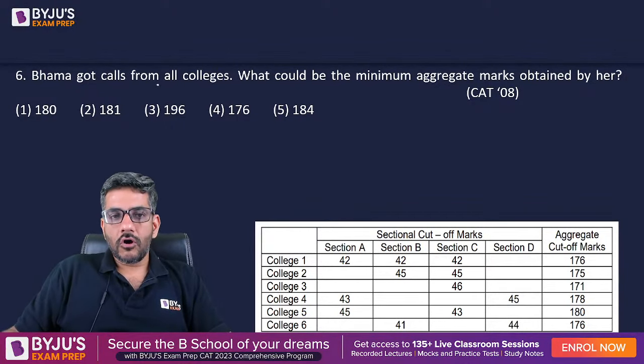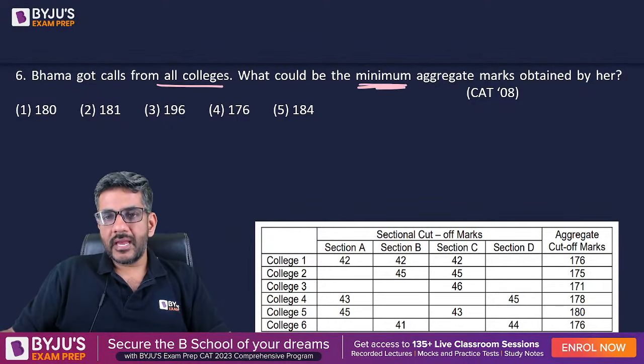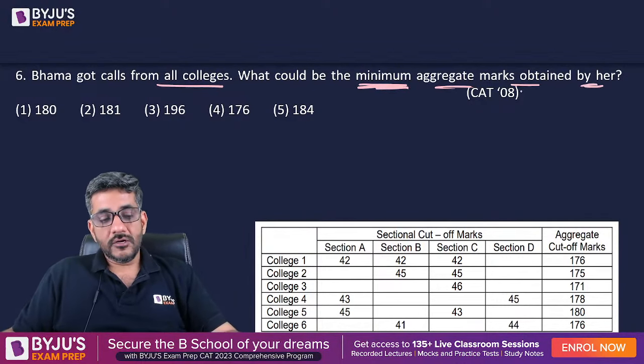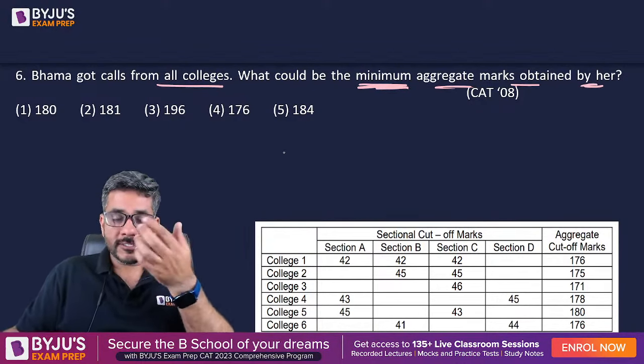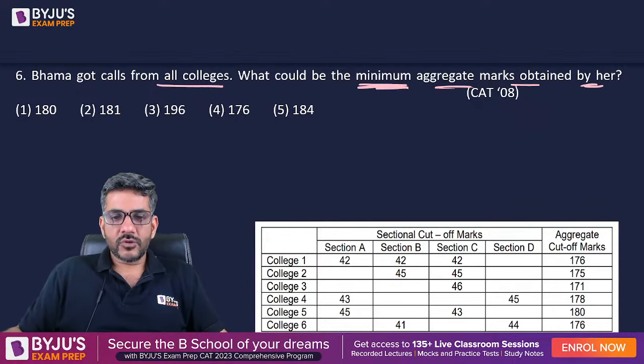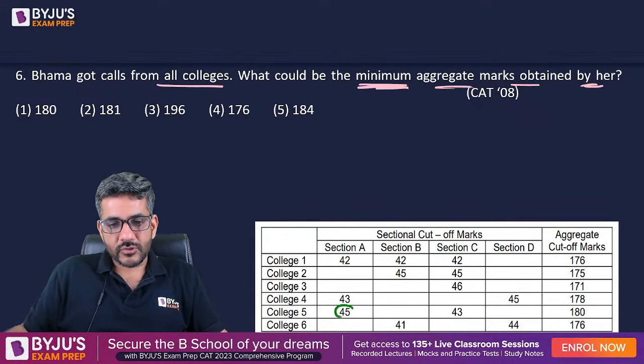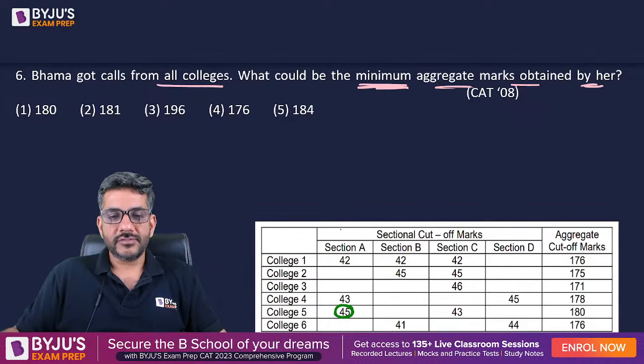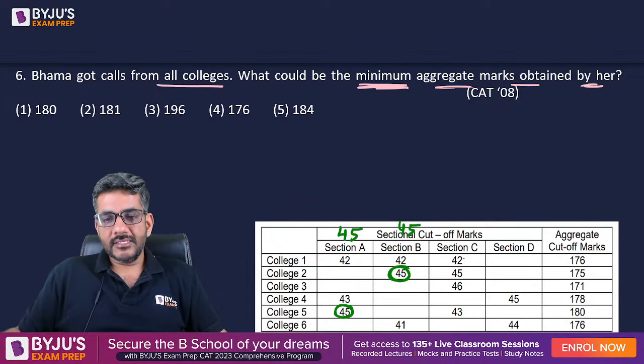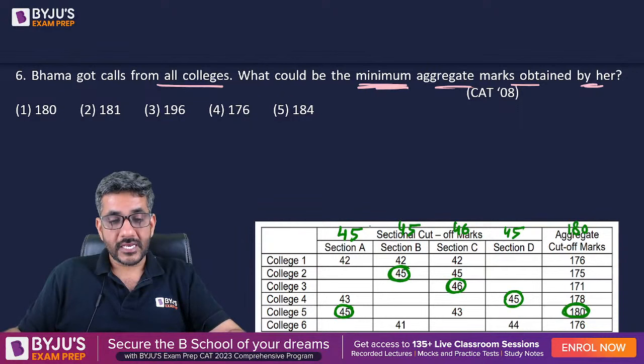Bhama got calls from all colleges. What could be the minimum aggregate marks obtained by her? To get a call from all the colleges, of course, your all sectional cutoffs must be clear. So in section A, the minimum score she must have such that she can clear all the cutoffs is 45. In section B, the minimum score is 45. In section C, she must score minimum 46. And in section D, she must score minimum 45. And her overall score should be minimum 180. Only then she would be able to clear all the sectional cutoffs.